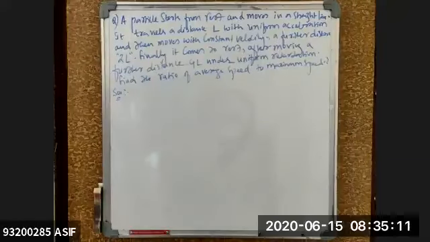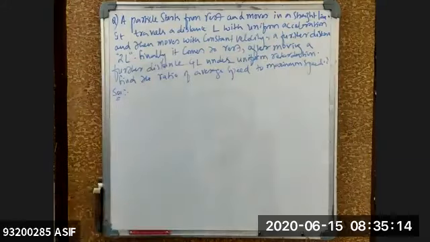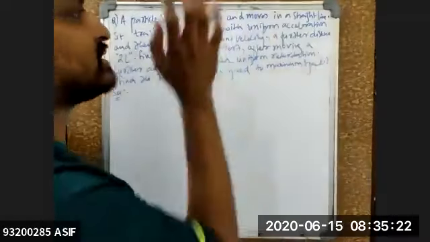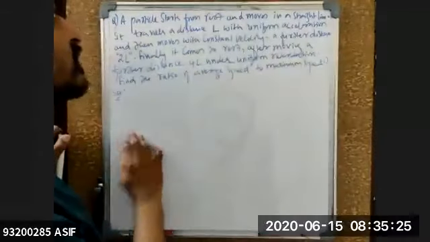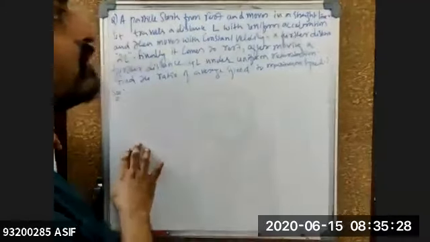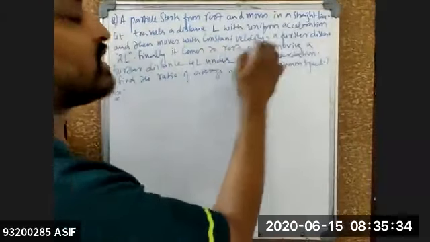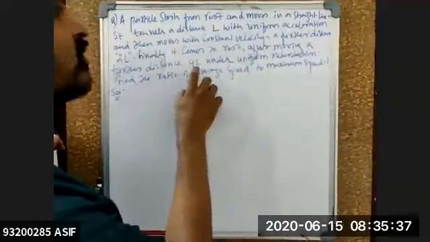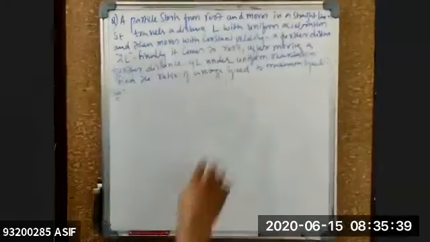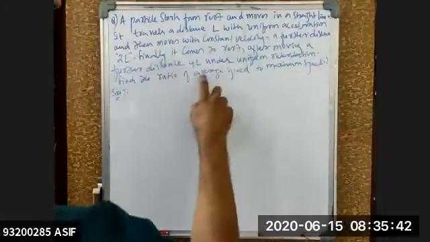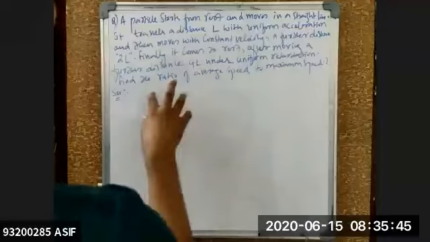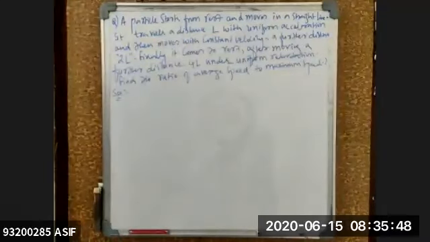Sir, can you explain the question once? Yeah, I'll do that one. Very good question, beta. It is also a very important model. So first try to understand the question. A particle is starting from rest and moves in a straight line. It travels a distance L with uniform acceleration and then moves with a constant velocity for a further distance of 2L. And finally it comes to rest after moving a further distance of 4L under uniform retardation. Find the ratio of average speed to the maximum speed.